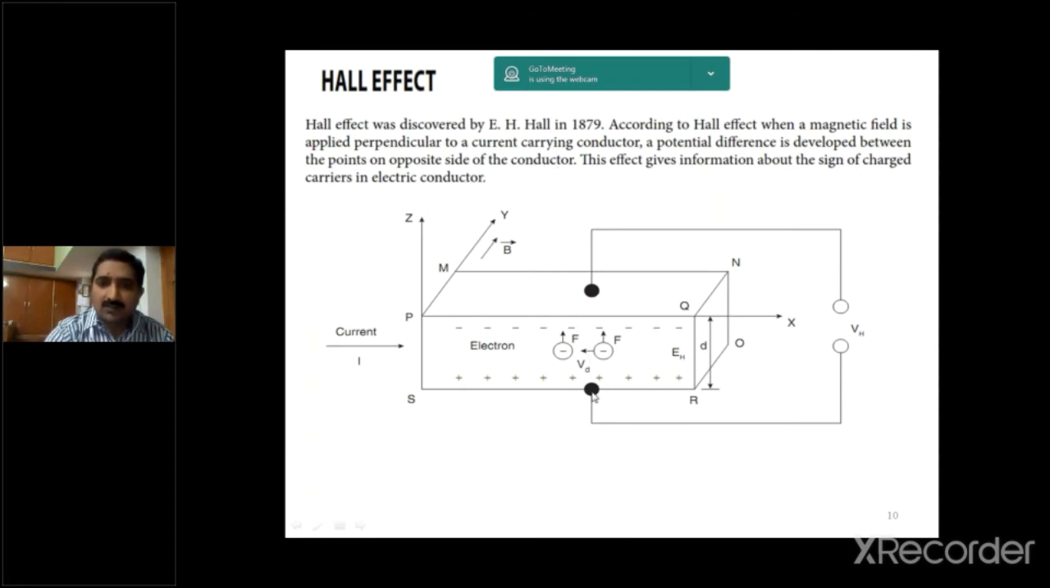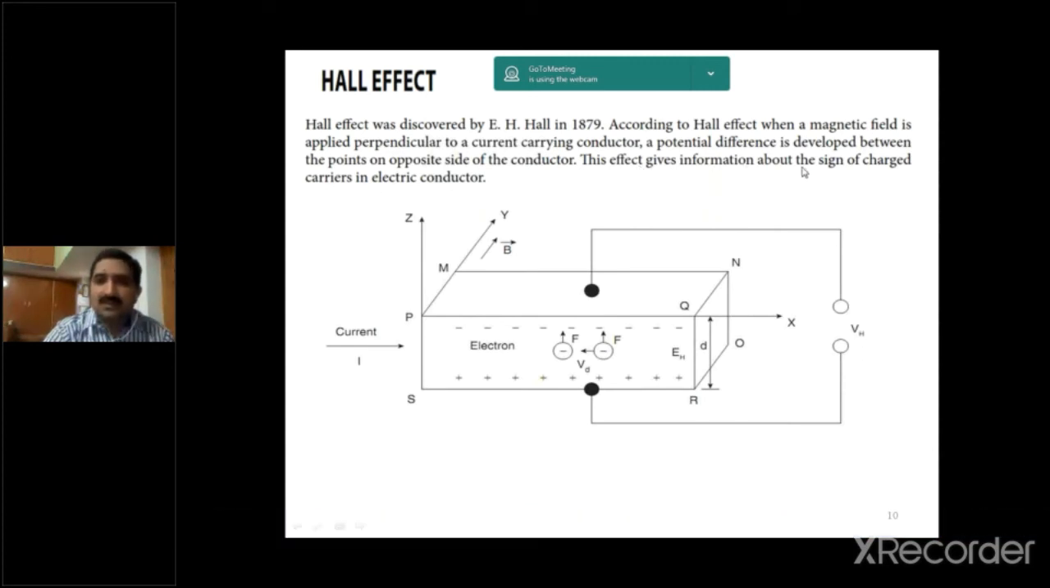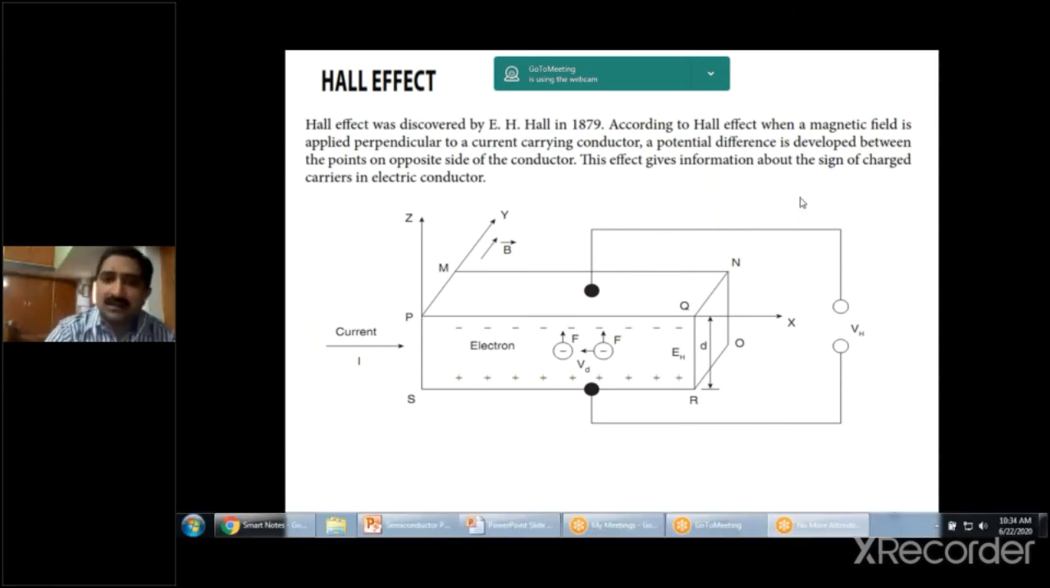This is the point, this is the point. Both the current direction and magnetic field direction are perpendicular, and there is a development of potential difference. This effect gives information about the sign of the charge carriers in the electric conductor.